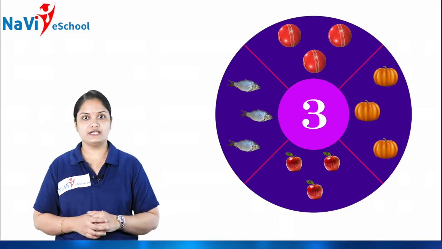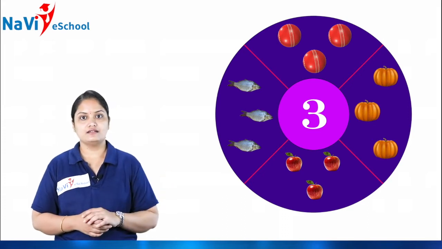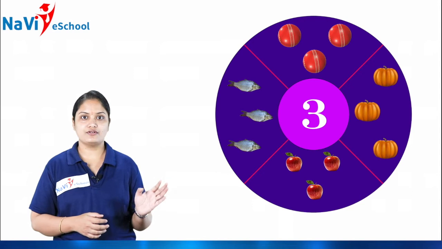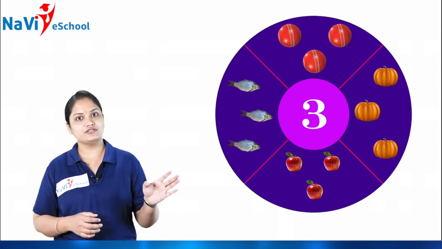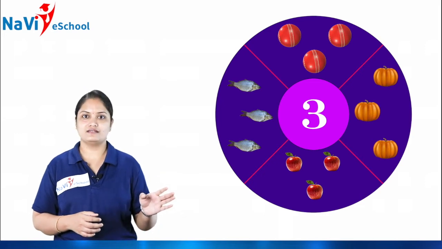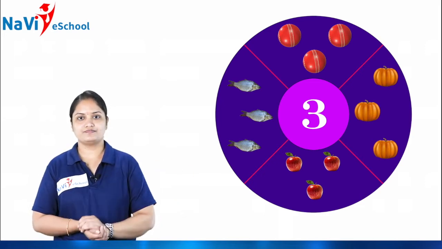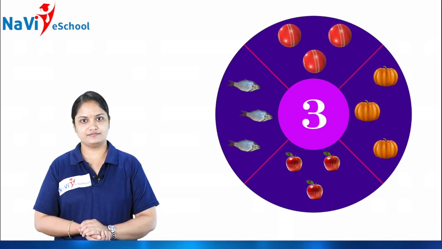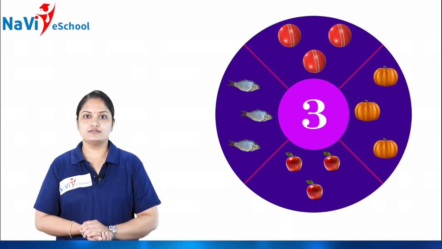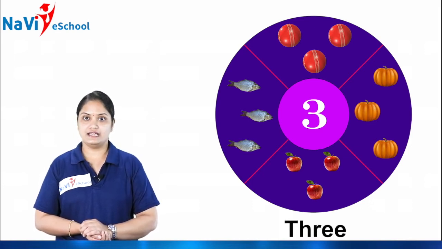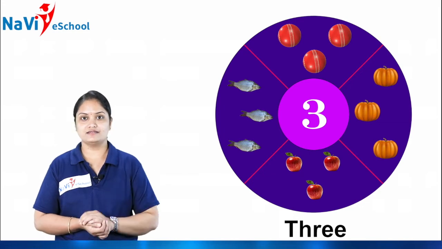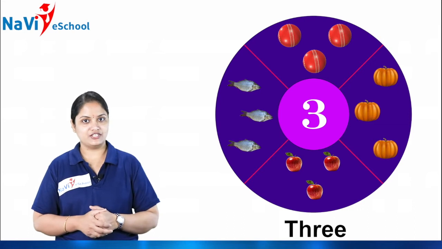So how to write number 3? See, on the screen you have to draw a semicircle, then again joining this one, again a semicircle, you will get number 3, isn't it? So the number name of this 3 is THREE. See, isn't it? So this is called number 3, children.